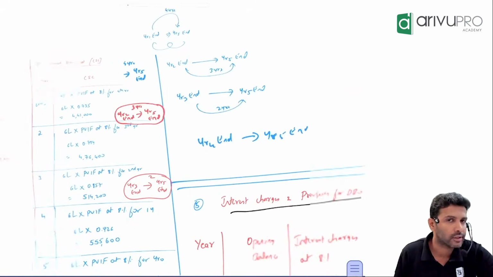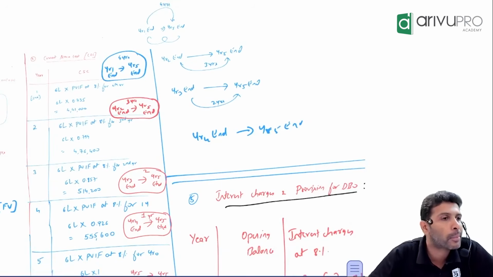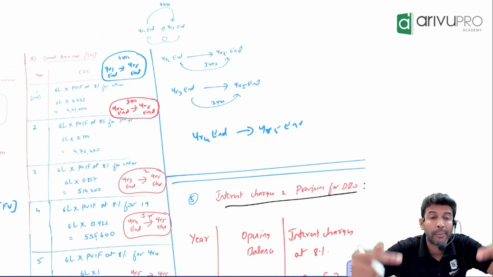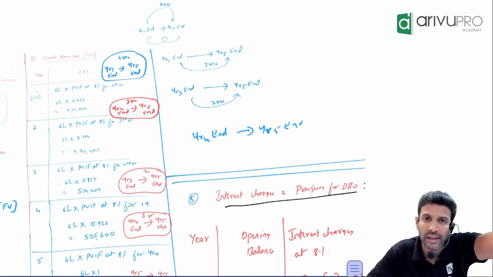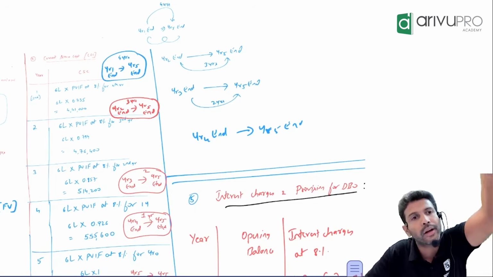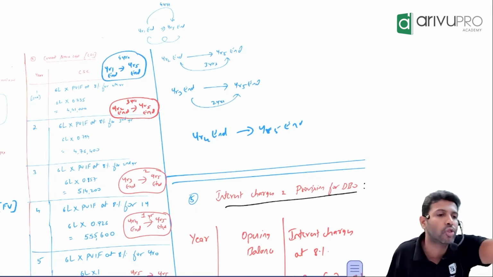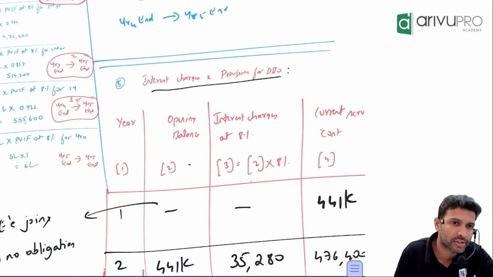Another explanation is, sir, when an employee joins, will the company have an obligation? No, the company will get an obligation as and when the employee gives service. As and when the employee goes on giving the service, the obligation will go on increasing. Immediately when the employee joins the organization, the company has no obligation. Hence, the opening balance here will always be 0.